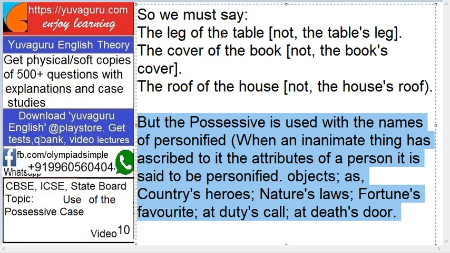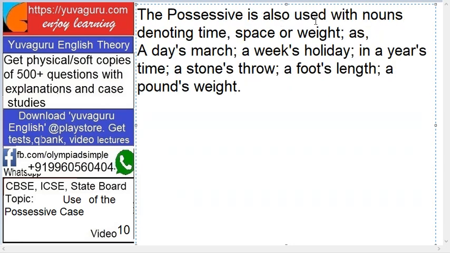Here, the leg of the table: the table was not a personified thing. It was a non-living thing. That's why, see the difference. The possessive is also used with nouns denoting time, space or weight. Like a day's march means march of a day. Week's holiday means holiday for a week.